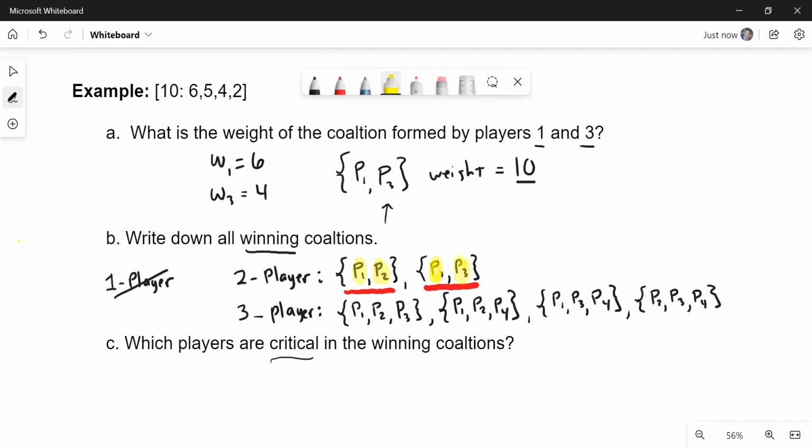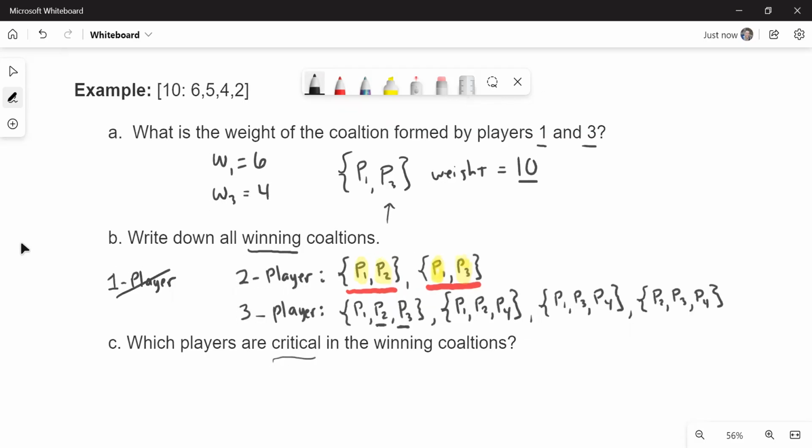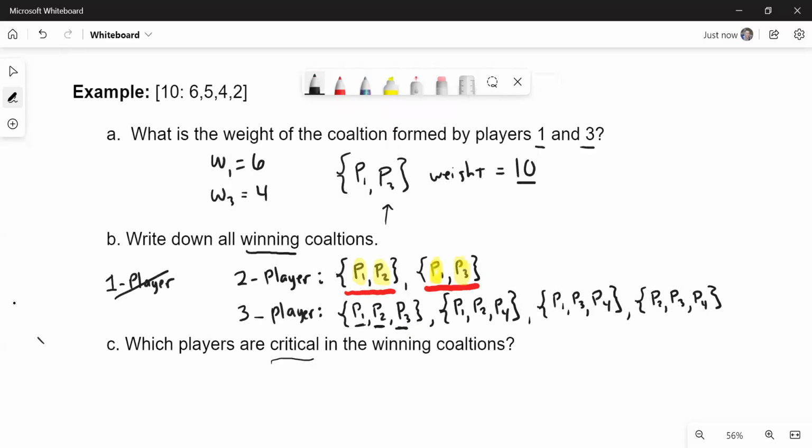In the 3-player coalitions, remember that we added in player 3 in the first one, and so they aren't necessary. If player 3 drops out, we have enough, since players 1 and 2 are enough. However, if player 2 drops out, players 1 and 3 are enough. But if player 1 drops out, we have a different situation. If player 1 drops out, players 2 and 3 are not enough.